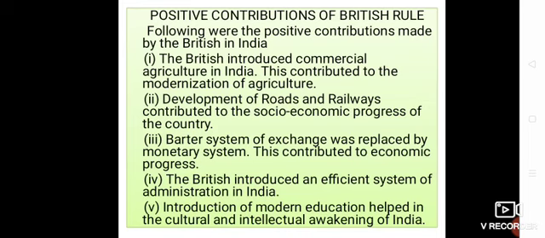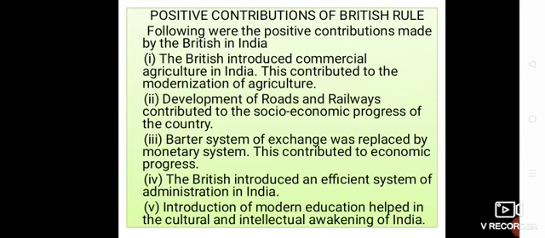Self-sufficiency in food grain production: commercialization of agriculture initiated by the British government resulted in self-sufficiency in food grain production. Next, better means of transportation. Development of roads and railways provided a cheap and rapid transport system and opened up new opportunities for economic and social growth. Next, check on famines.